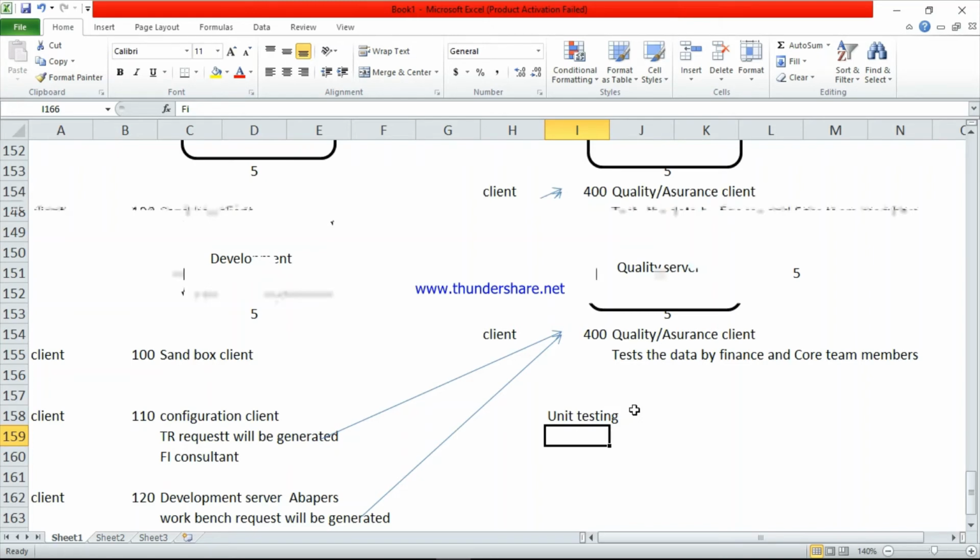Okay. In the production server, I can have different clients. Suppose take the client number as client 300. So the first client is called the pre-production client. See here, the first client 300 is a pre-production client. Pre-production client means here, suppose I will give an example before that.